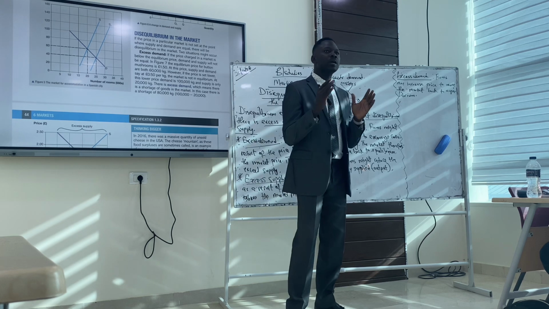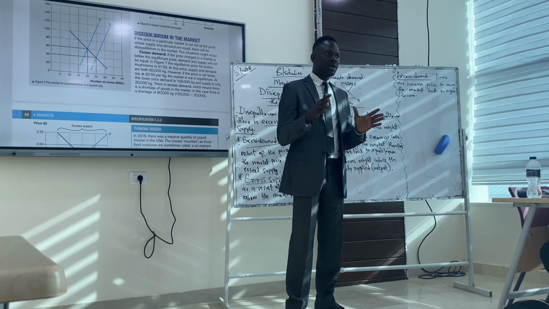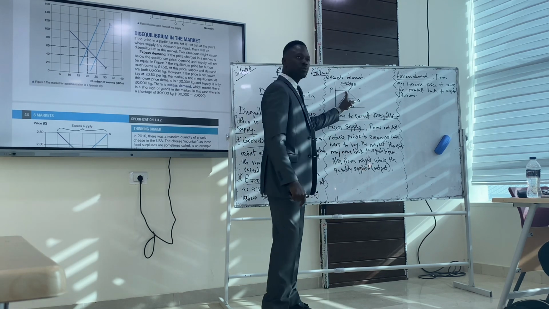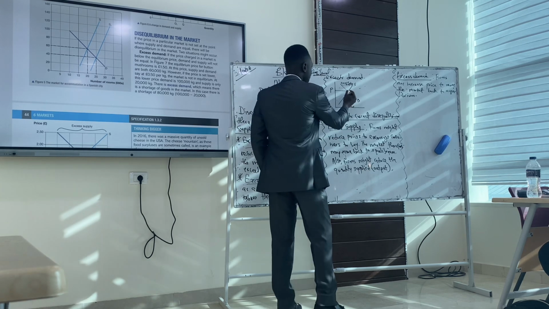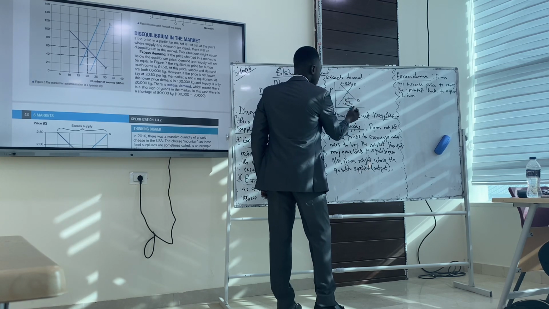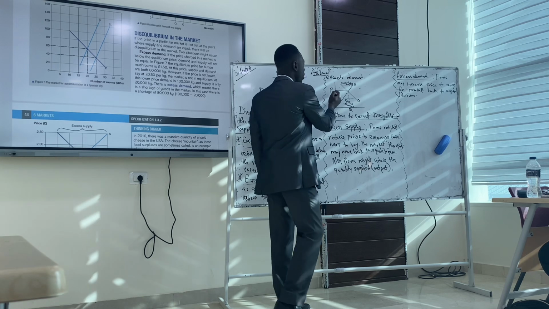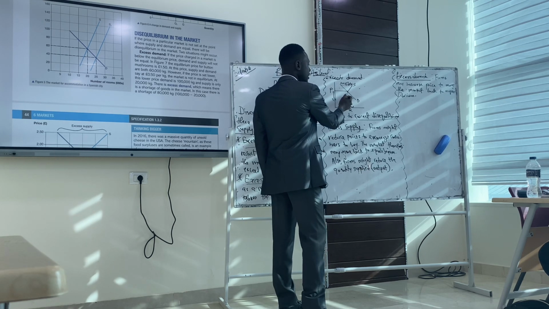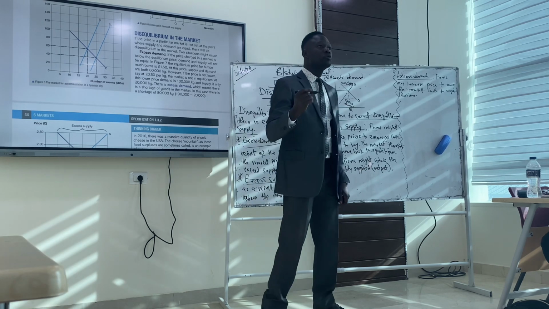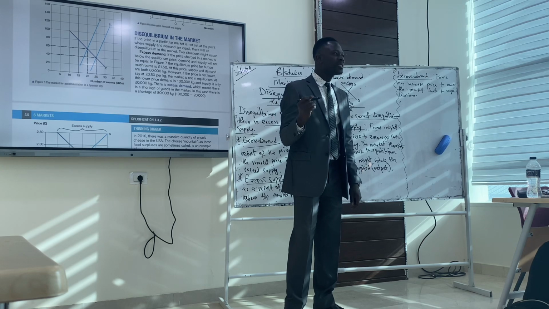There's excess demand or excess supply. What brings about excess demand? Price is at equilibrium at this point. So it's fine here, it's at equilibrium. These are our quantities. But as soon as the price falls below the market price, consumers have the opportunity to buy more. This brings about excess demand.